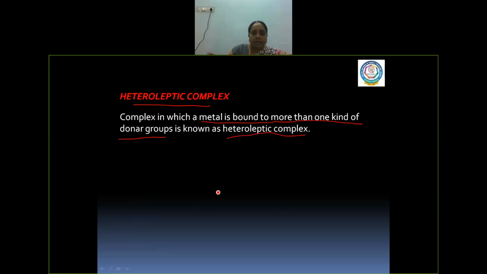For example, let us have chromium, with different ligands around it. In this case, it is called a heteroleptic complex.